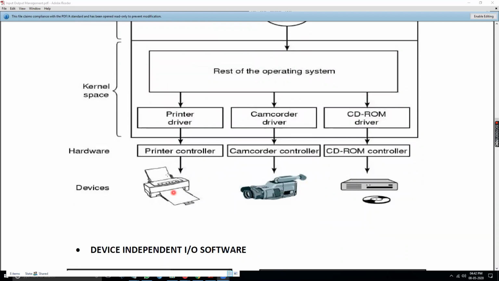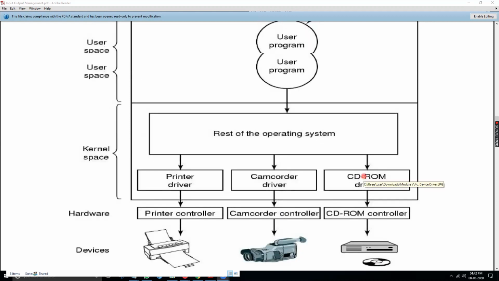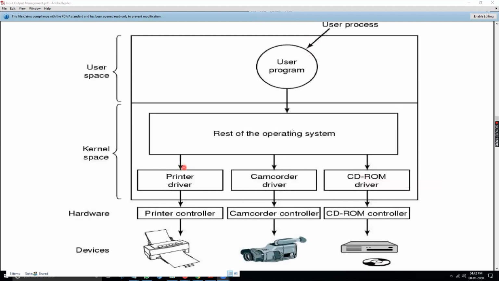So when you are connecting a printer, suppose a USB port is there, that particular port has to be compatible with this printer, or you are connecting a camcorder to that USB port. That is what it means with respect to the hardware. If you have a CD, then you have a CD driver. So that is hardware. That is how it needs a driver, it needs the operating system and kernel, and that's how it will support the user program.